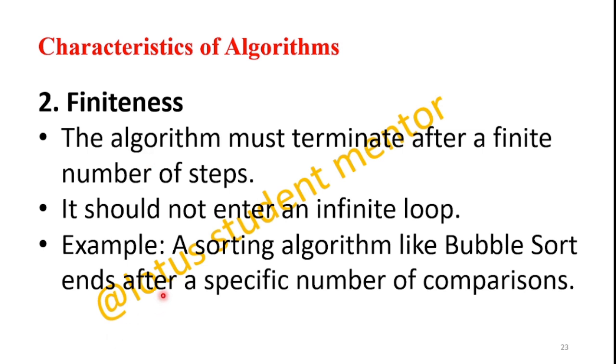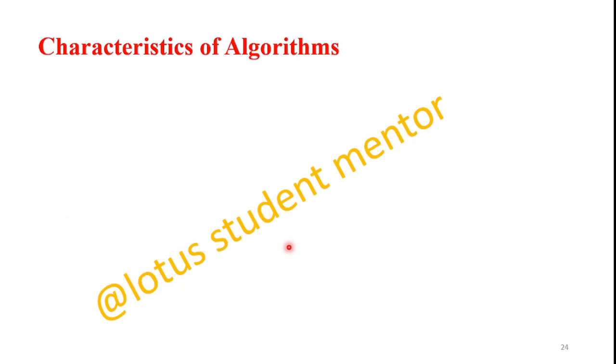What is an example related to finiteness? A sorting algorithm like bubble sort ends after a specific number of comparisons. It is not an infinite number of comparisons. So that is the second characteristic of the algorithm.